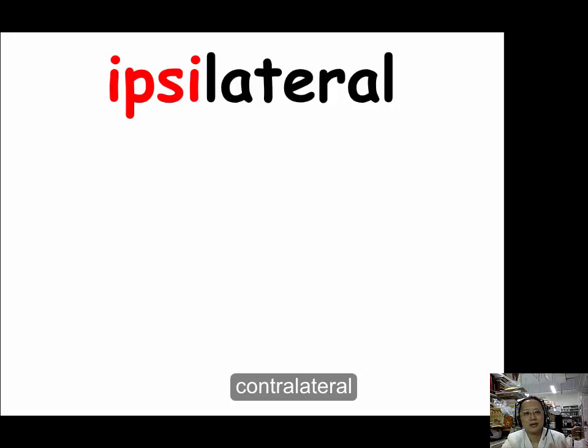Because it's hard to express ipsilateral in figures, I didn't put any figure in this PowerPoint, but you can imagine when some person has a stroke and part of his body is affected, maybe his right hand, his right arm and his right foot. This kind we call ipsilateral, the same side, the arm and the foot.